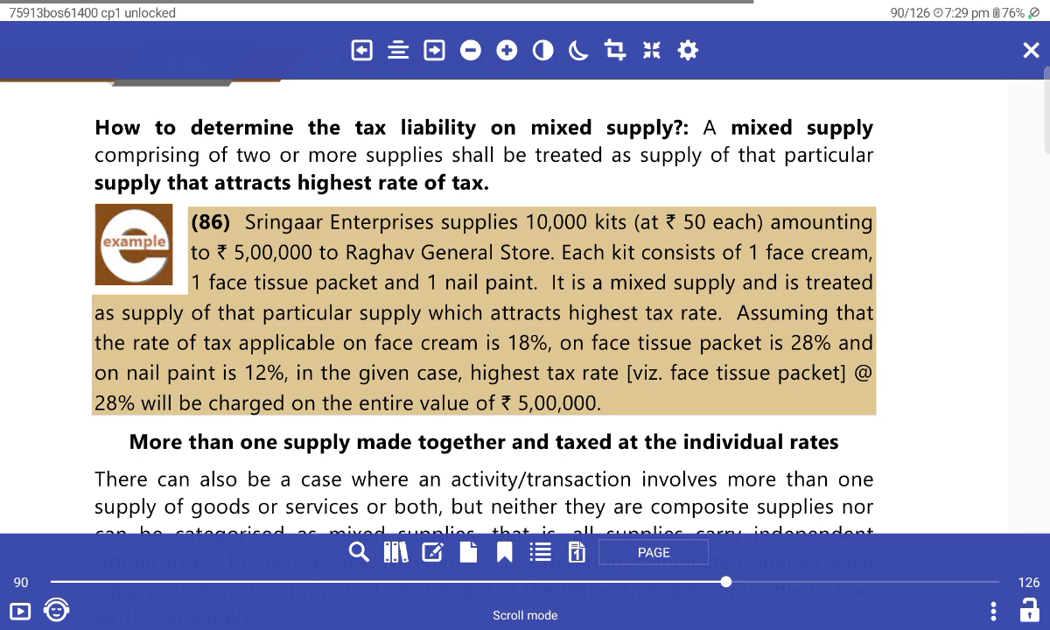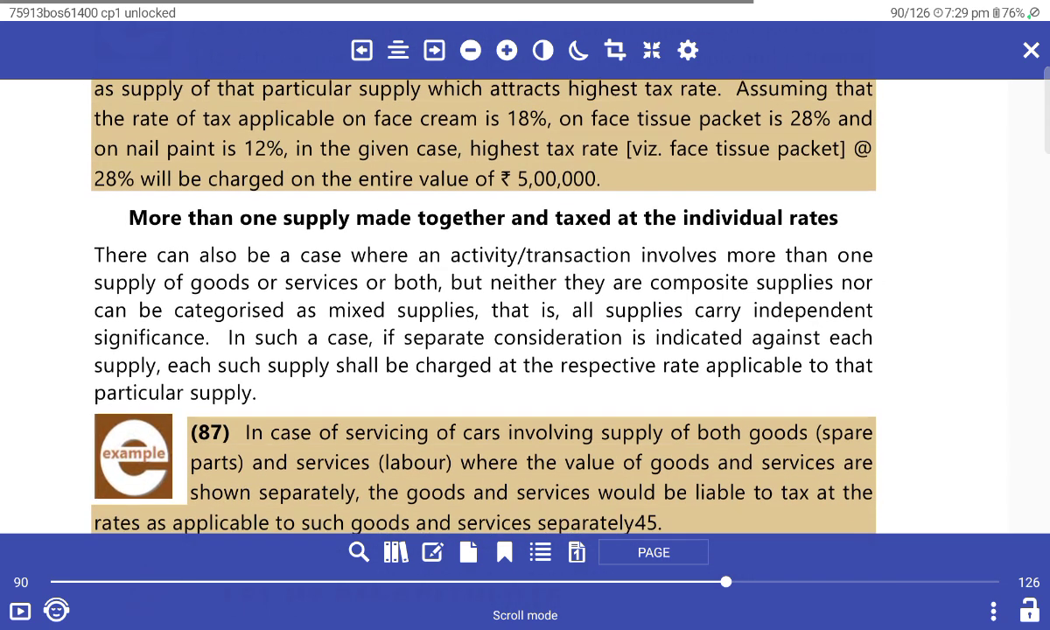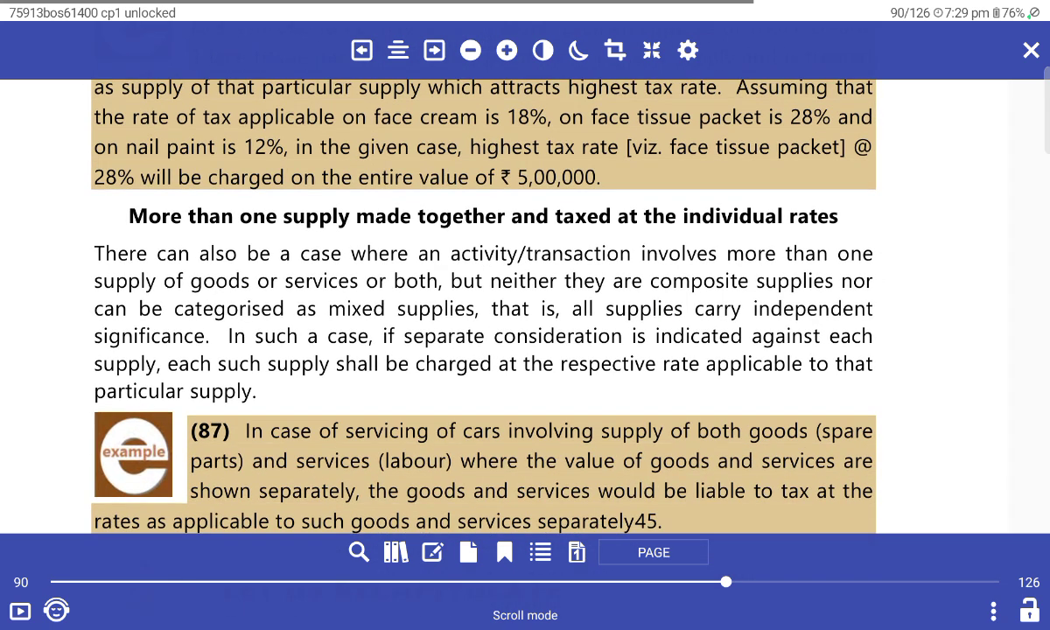Assuming that the rate of tax applicable on the face cream is 18%, the face tissue pack is 28%, and the nail polish is 12%. In this case, the highest tax rate is on the face tissue, 28%. It will be charged on the entire value of 5 lakhs. More than one supply made together and taxed at individual rates.